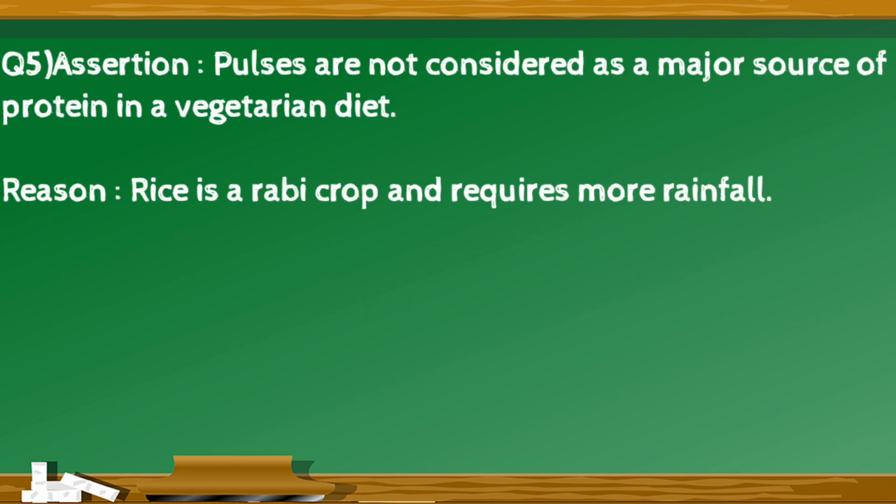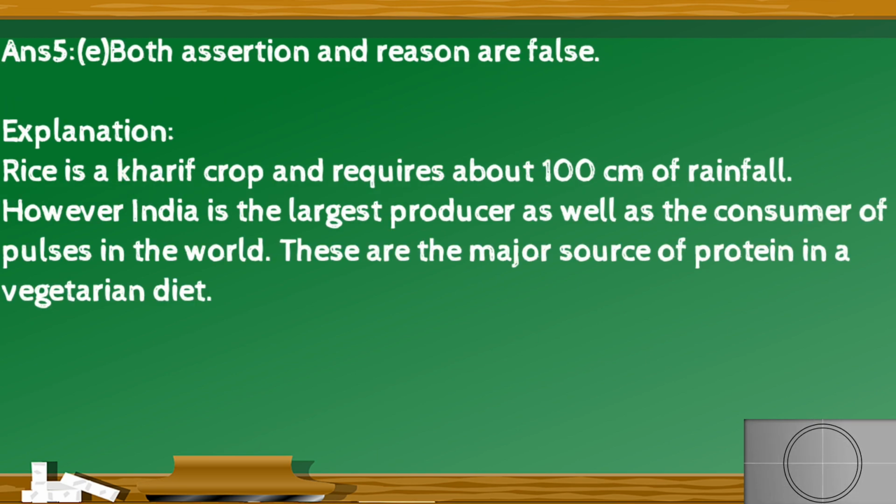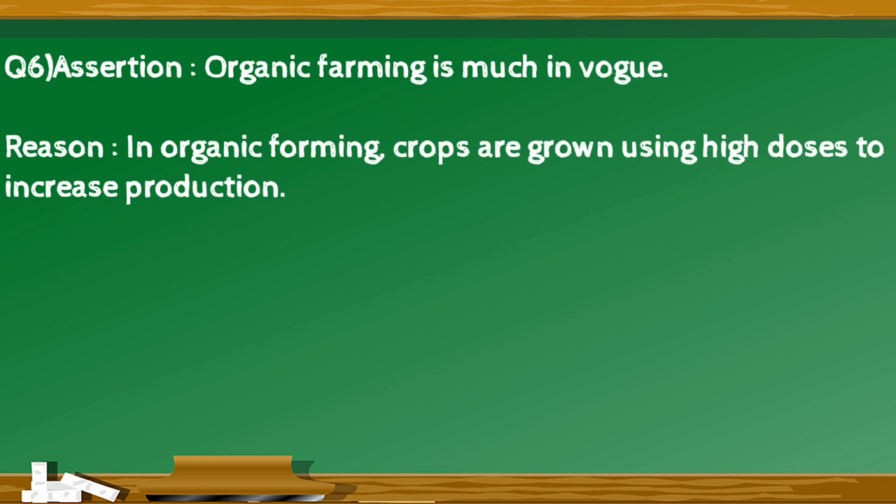Assertion. Pulses are not considered as a major source of protein in a vegetarian diet. Reason. Rice is a rabi crop and requires more rainfall. Right option is E. Both assertion and reason are false. Explanation for this is rice is a kharif crop and requires about 100 cm of rainfall. However, India is the largest producer as well as the consumer of pulses in the world. These are the major source of protein in a vegetarian diet.